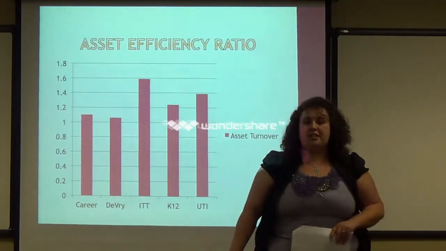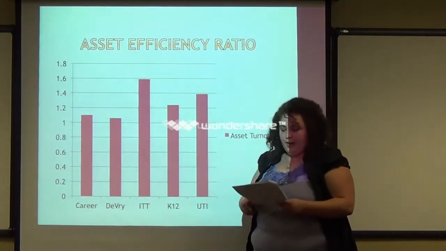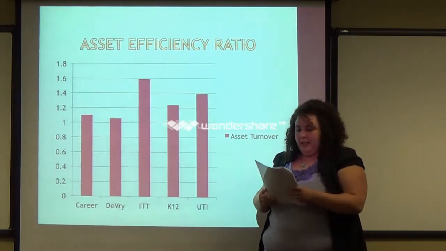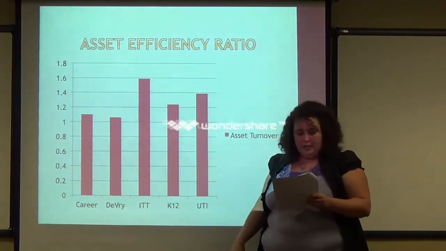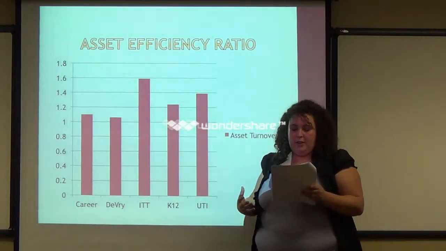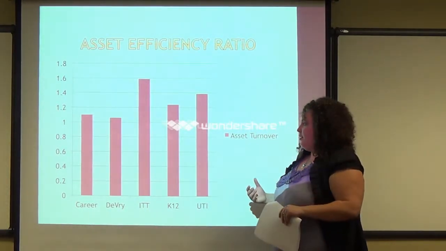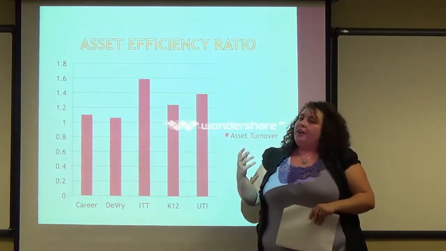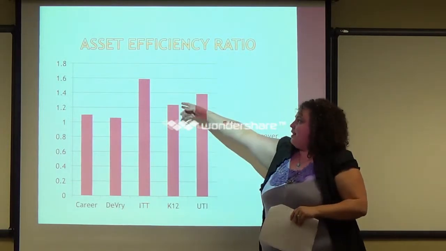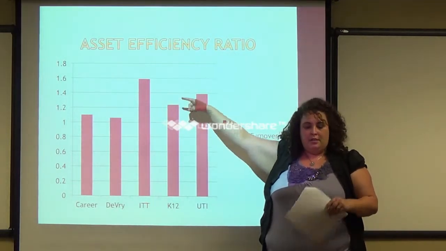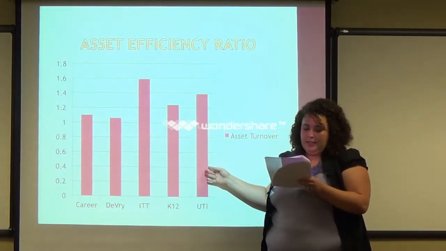Next, we have asset efficiency ratio, and again, this is your asset turnover rate. ITT is leading this ratio with a 1.59 right here. So this means for every dollar the company spends on assets, they're generating $1.59 in sales. So every time they spend $1 on their assets, they're going to get $1.59 back in sales. So that's really good. UTI is second with $1.39.